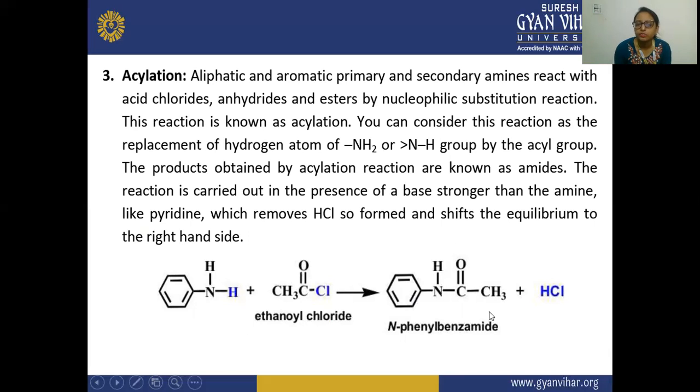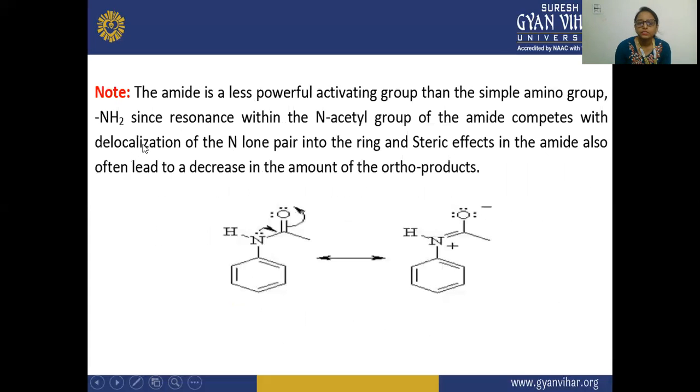So here the amide is formed from the amine. Next, the amide is a less powerful activating group than the simple amino group, NH2, since resonance within the N-acetyl group of the amide competes with the delocalization of the N lone pair into the ring, and steric effects in the amide also often lead to a decrease in the amount of the ortho product.